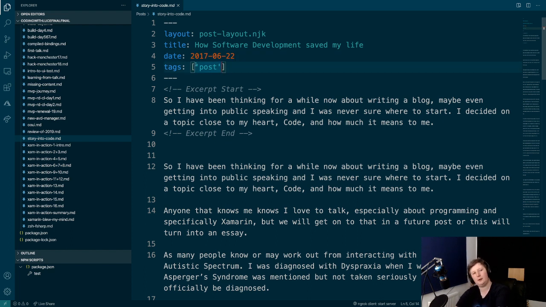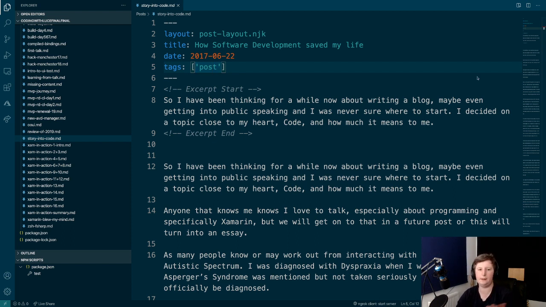And then this post tag is what's important. Essentially, what happens is it will go through, and anything that's tagged with post, that's what it's using to find which posts to display in that list.